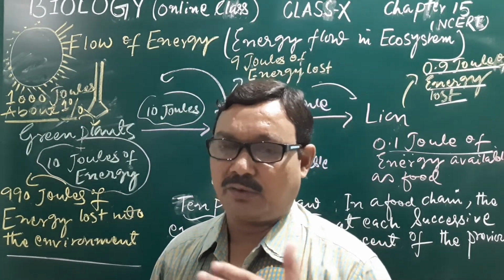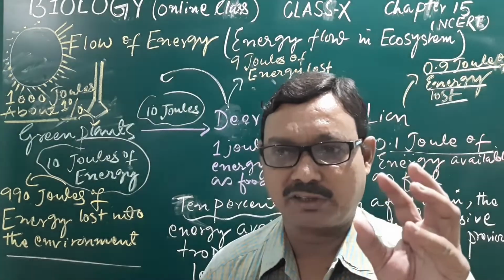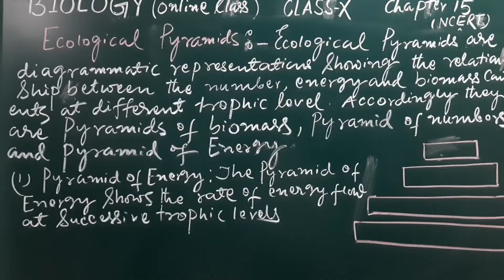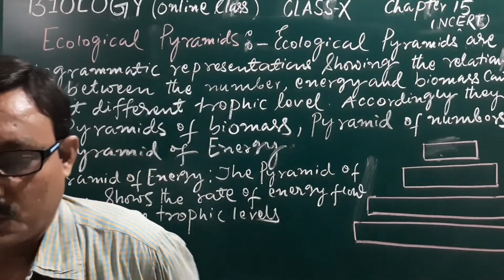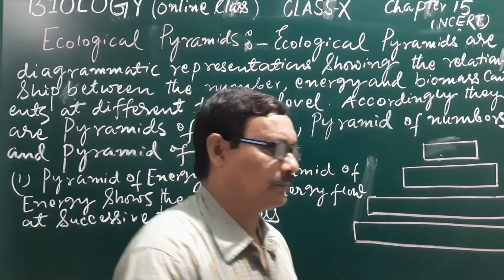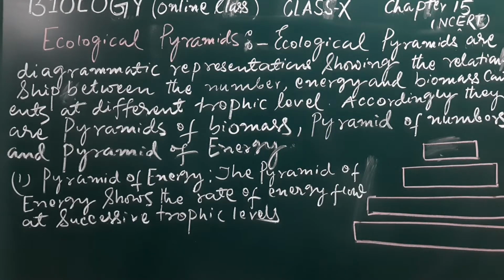After this, we will discuss a short description about the pyramids. Here we will now discuss the pyramids. First, ecological pyramids. What are ecological pyramids?